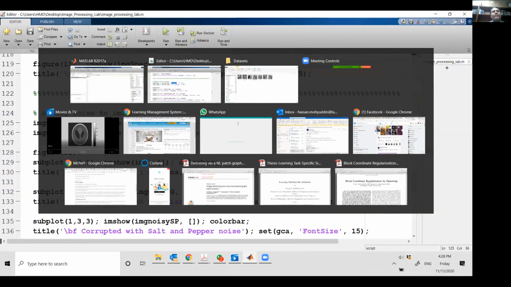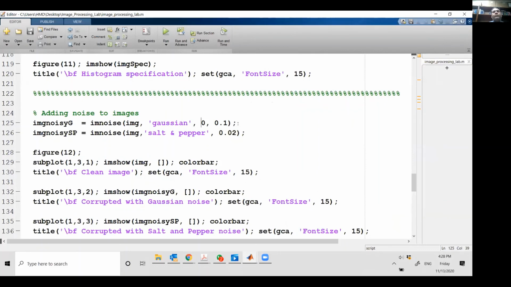So on the top, I'm actually showing you an image IMG, which is corrupted by Gaussian noise with mean 0 and standard deviation 0.1. Because a Gaussian distribution needs two parameters to be described. It needs a mean, it needs a variance. Variance is the square of the standard deviation. So I call this image noisy Gaussian, corrupted by Gaussian noise. I call the IamNoise command. मैं उसे बताता हूँ कि ये मेरा original clean image है. उसको आपने Gaussian noise से contaminate करना है with mean 0 and standard deviation 0.1.